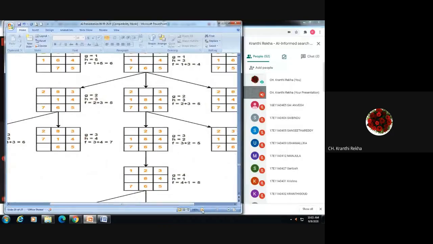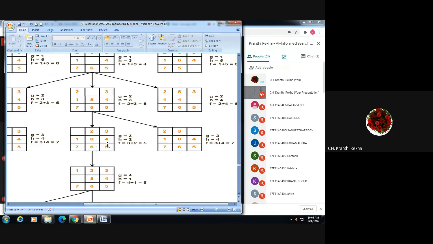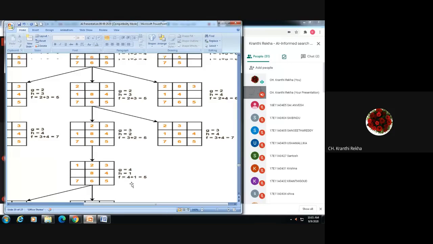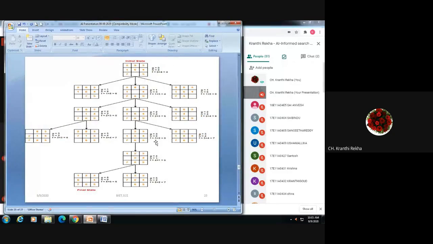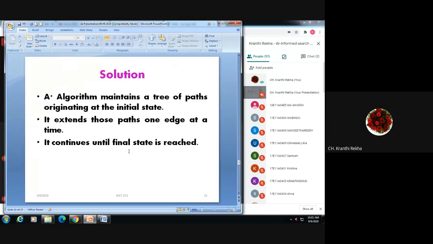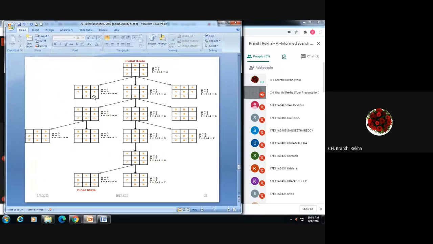Like that, in the third level, you can see this one expanded, but there is no goal state. You cannot expand further. Now we have expanded this particular f equal to 5 in which the goal state is reached. So the A star algorithm will make use of a certain principle. That means finding the difference from itself and from the initial node as well as the difference in tiles. So this is one example for the A star algorithm where minimum cost matters. So cost is also considered, whereas previously in best first search, we haven't considered the cost.